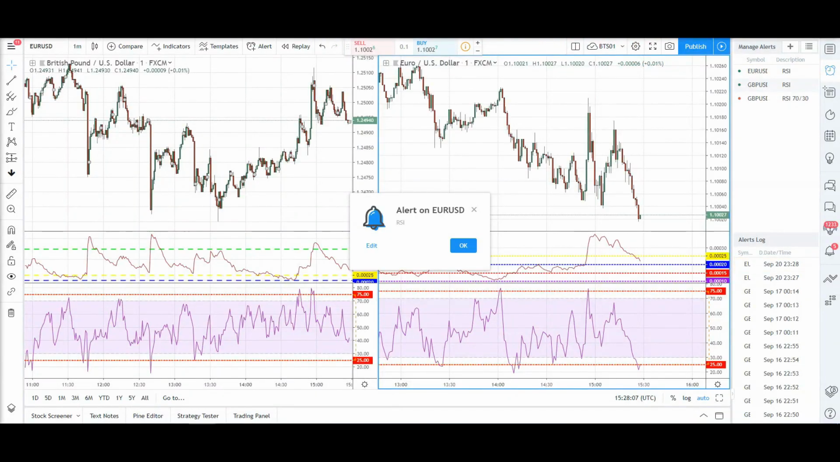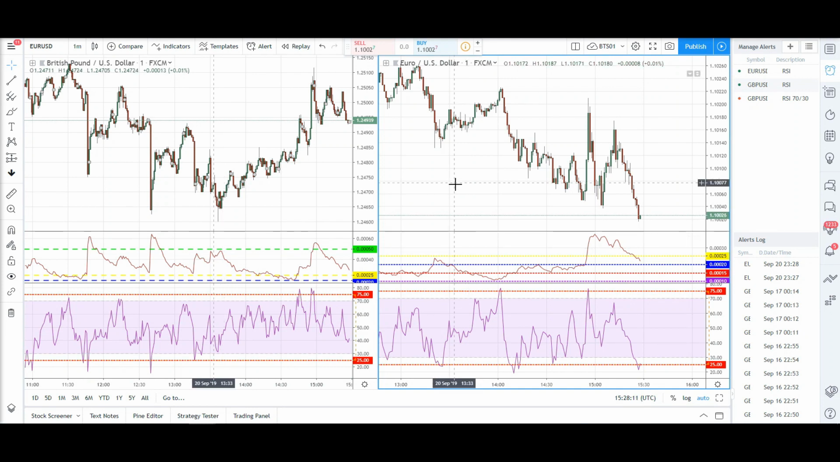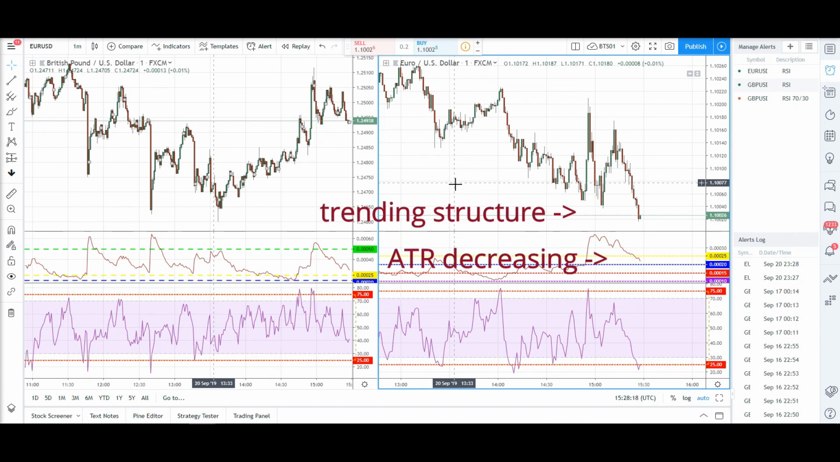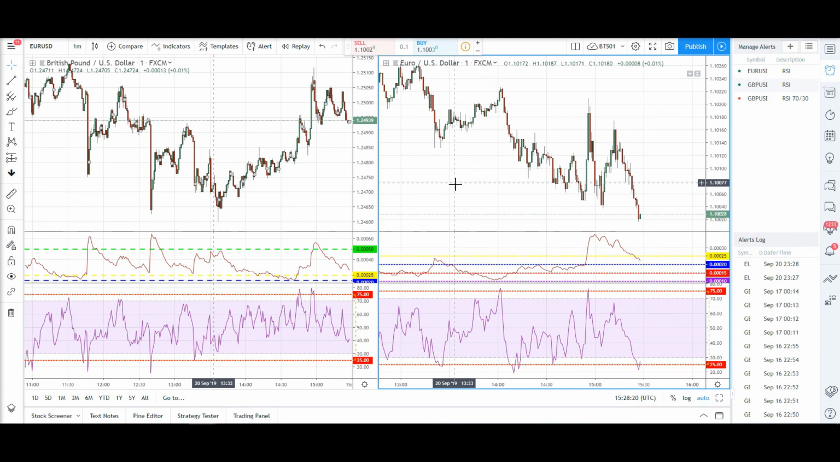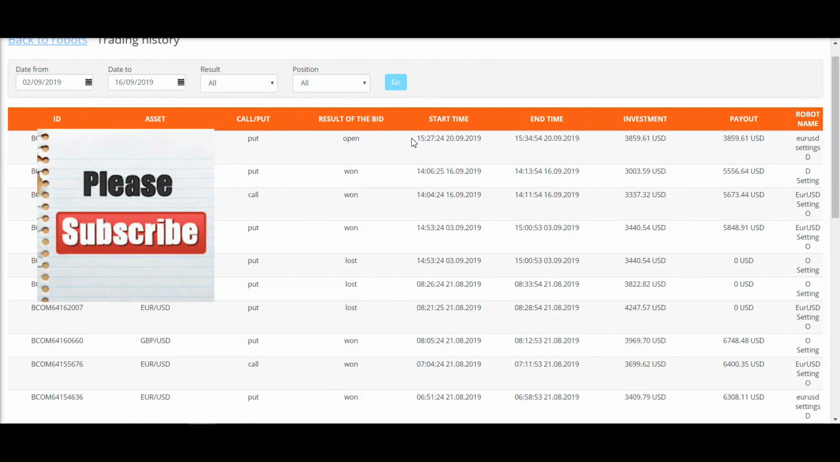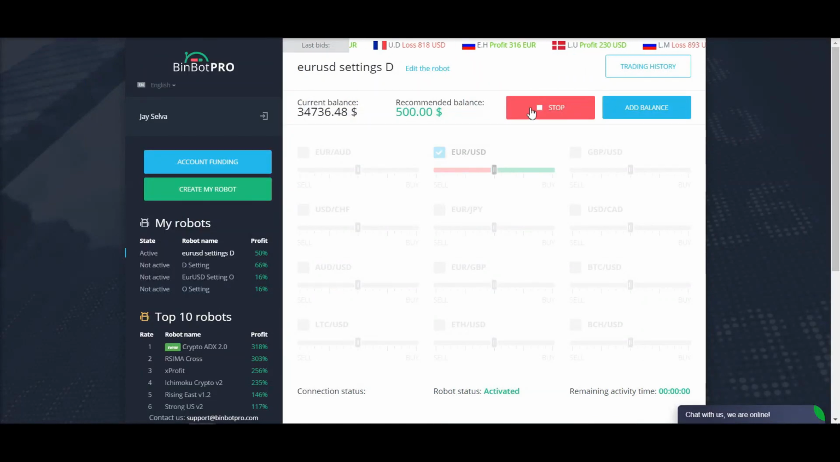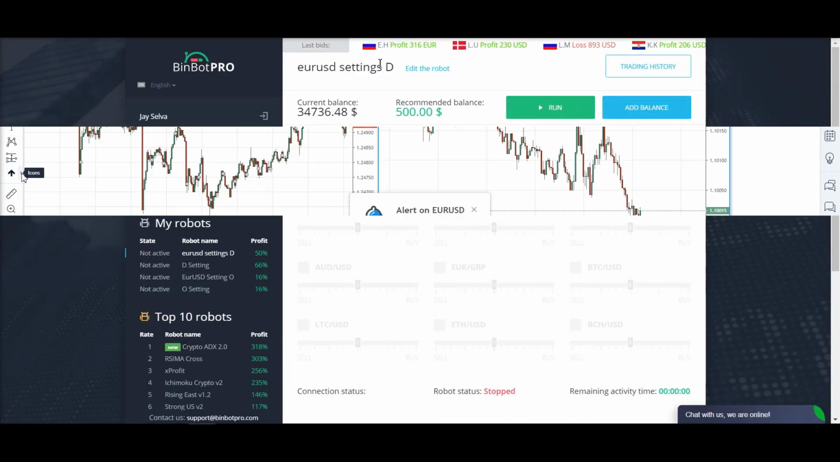Okay, so why settings D? Because the ATR is clearly decreasing and the market structure is trending. So trending market structure plus decreasing ATR, we will use settings D. Okay, so let's wait for the trade to be executed. Okay guys, so we have a put trade at 15:27 and it will expire at 15:34. Let's turn off the robot and we'll wait.